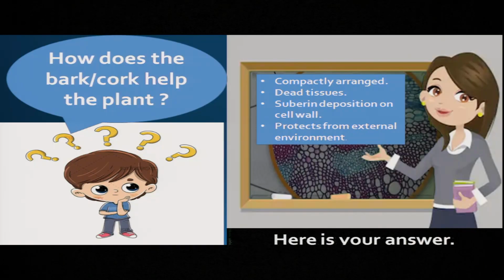So cork and bark, how do they help the plants? Let us see how the bark or cork helps the plant. Yes, here is your answer: cork and bark tissues are compactly arranged. Those tissues are definitely dead, and they deposit suberin in their cell wall. Because they are dead, they protect the underlying tissues from the external environment, mainly from the microorganisms.